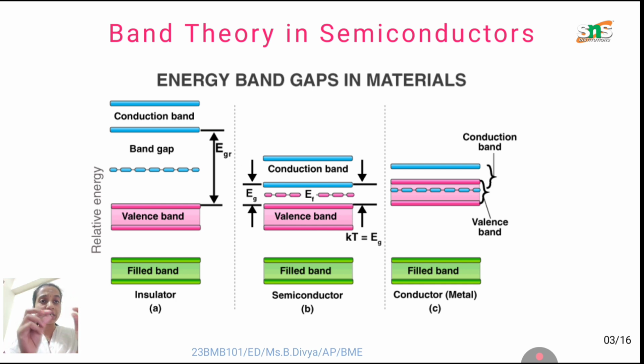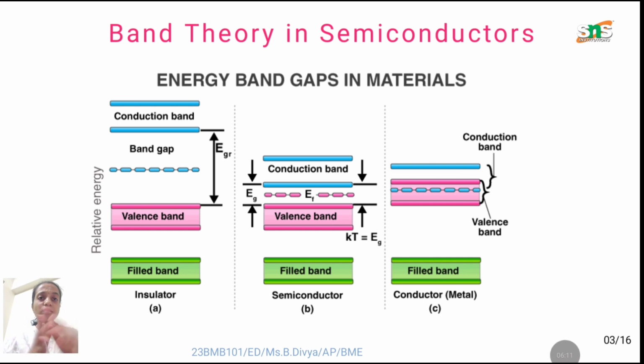We find an energy gap that is called Eg, where the material will act as a conductor for a certain period of time, and once it reaches the peak point, it acts as a semiconductor.